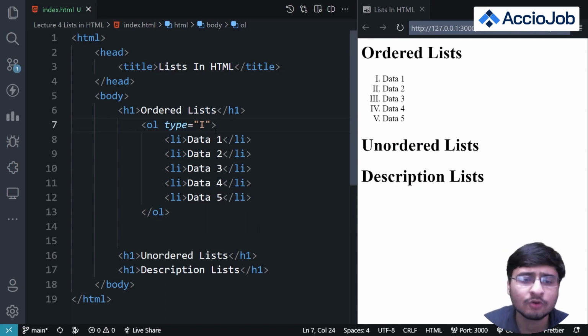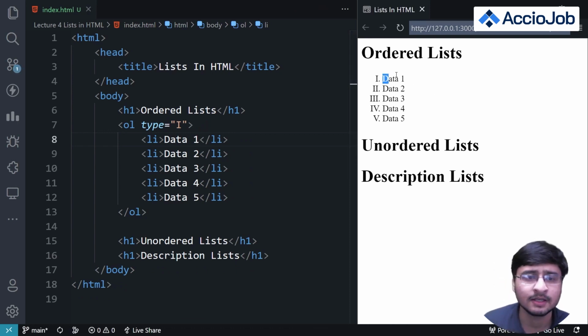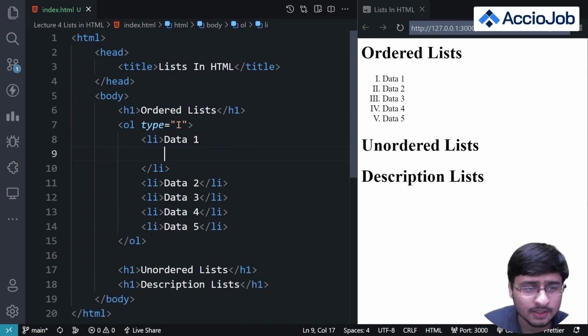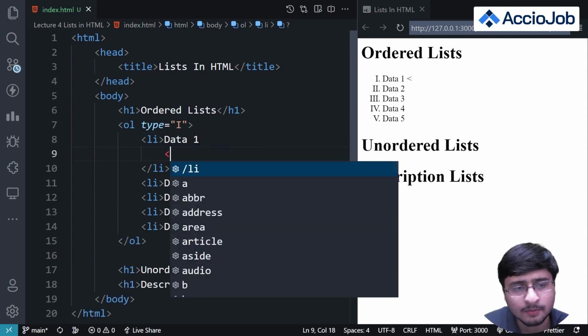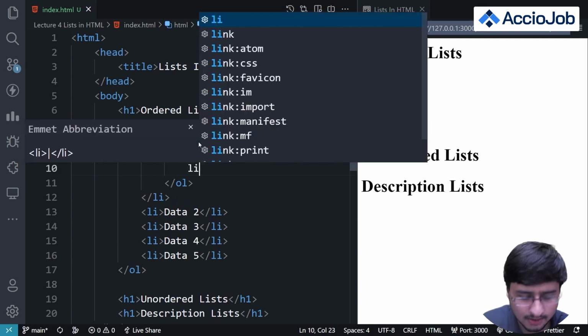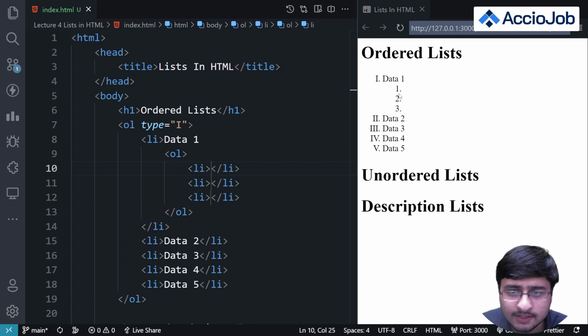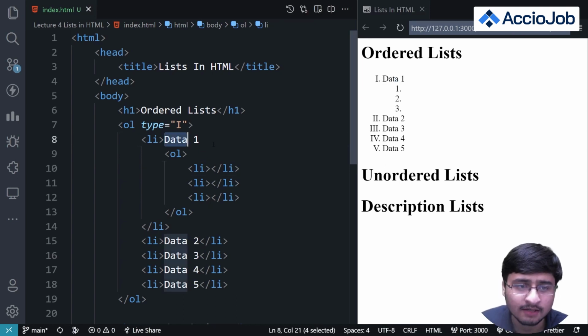So one more thing I want to discuss here: maybe you want some sub data inside this list item. What you can do simply is type here, maybe you want to give sub data, which is also an ordered list. So let's say OL. I'll type an OL tag, and I'll just say li times 3, which gives me 3 list tags. So you can see 1, 2, 3 is added as the sub list for this data 1.